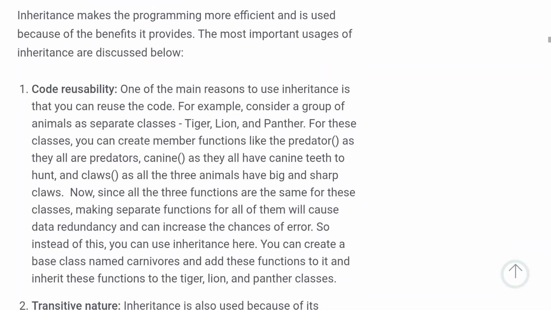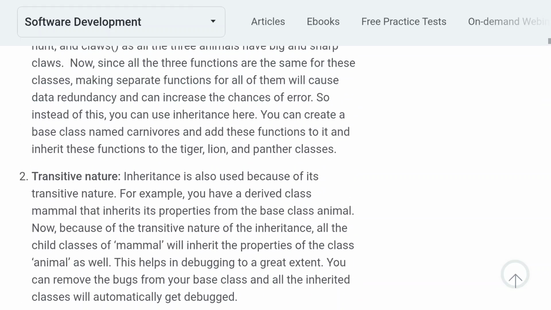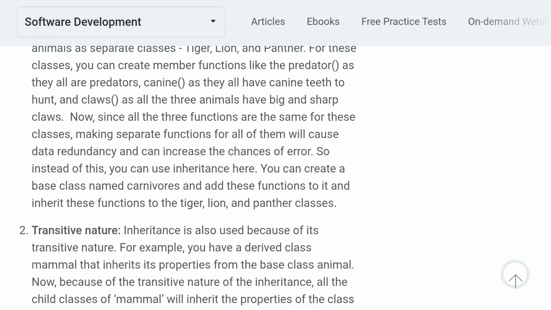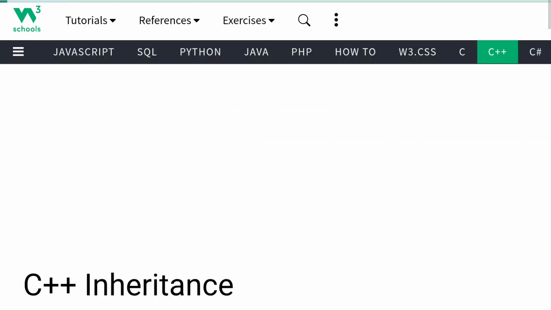The main advantages are code reusability. Reusability means we create a code only one time, and whenever we need that particular code in future, we can use the same code again by using these inheritance properties. And next we see the programs.